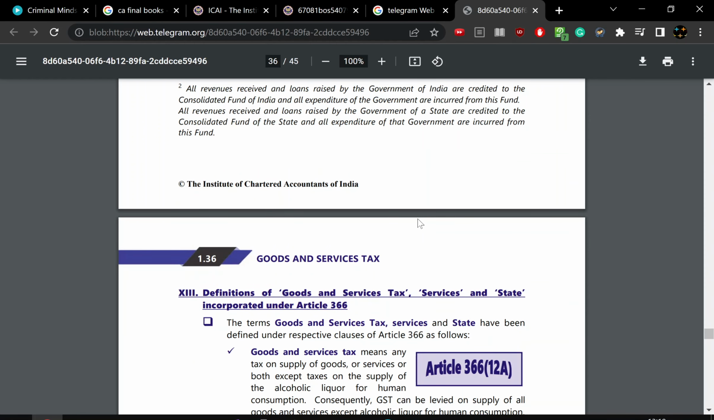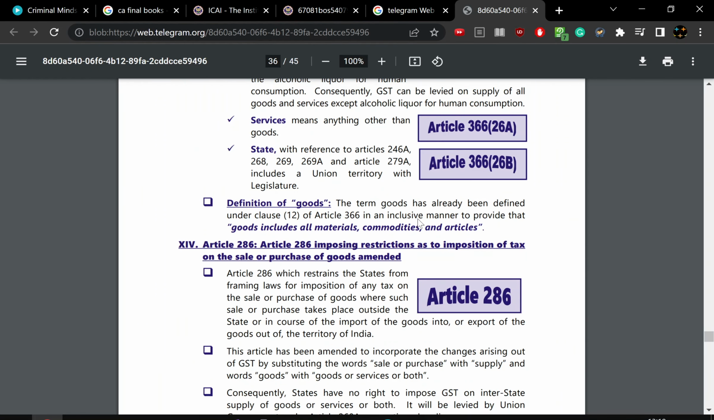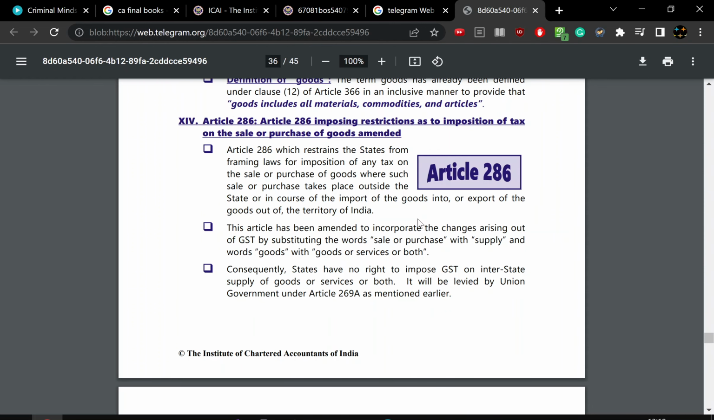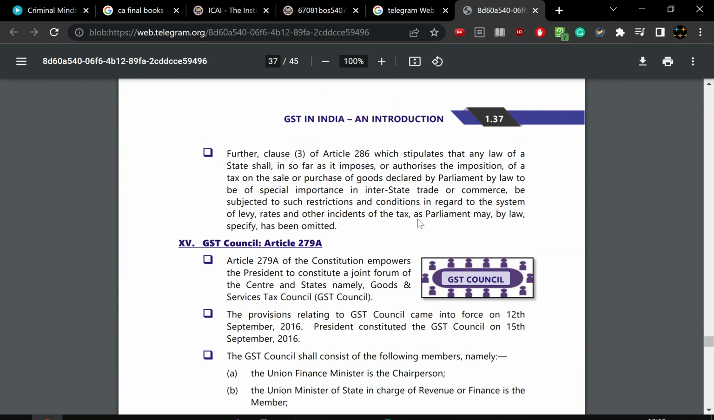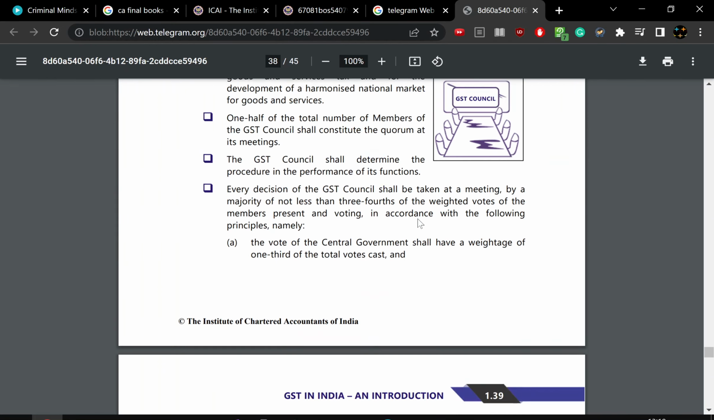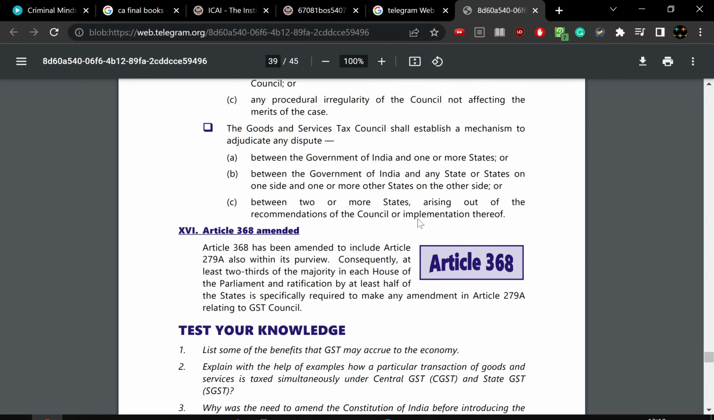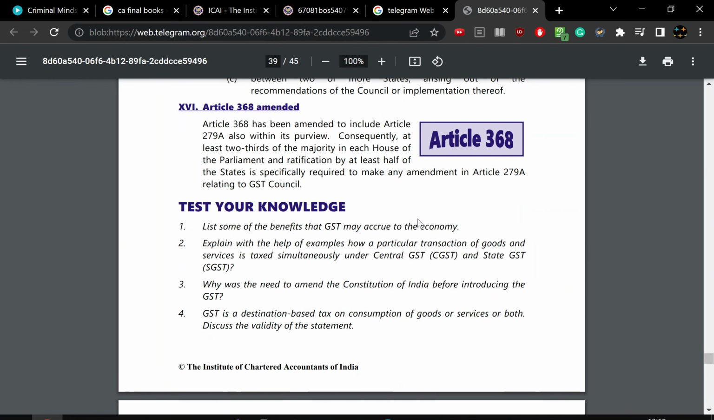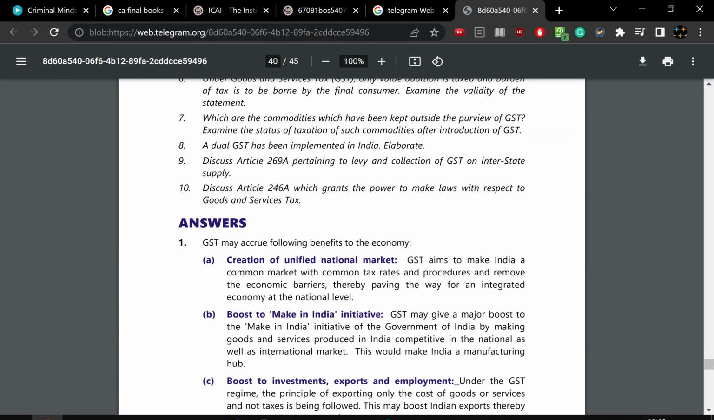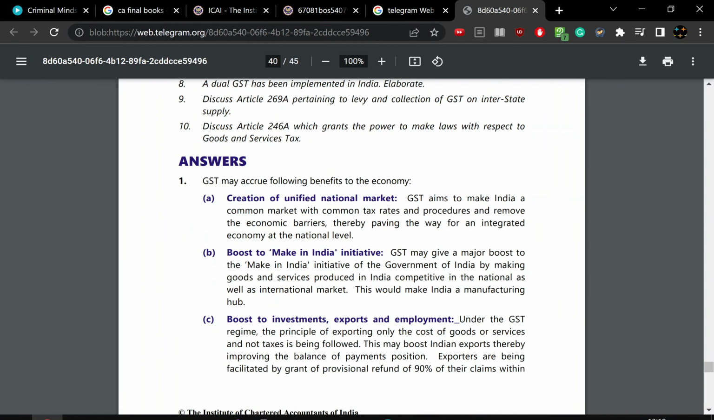Define the goods and service taxes and incorporation, article 286 for restriction of imposition of tax on the sale and purchase of goods, that are amended. And GST Council comes under 279A, and then after that article 368 for amendment, and these are the test your knowledge questions. We have 10 questions over that. So first we go through the questions, then we go to the topmost concepts.